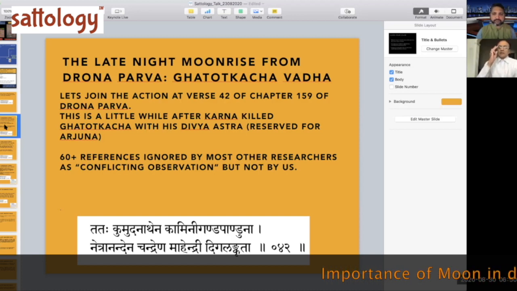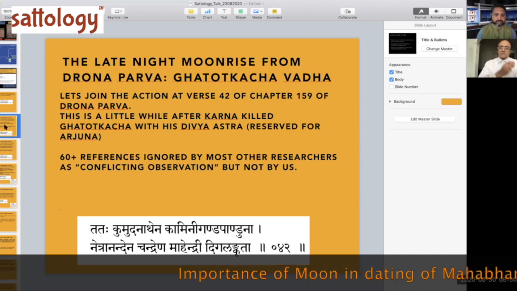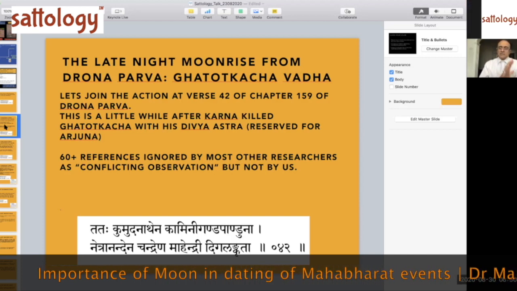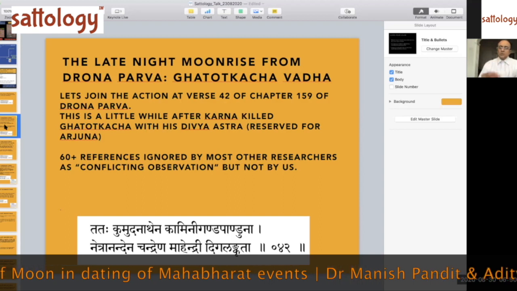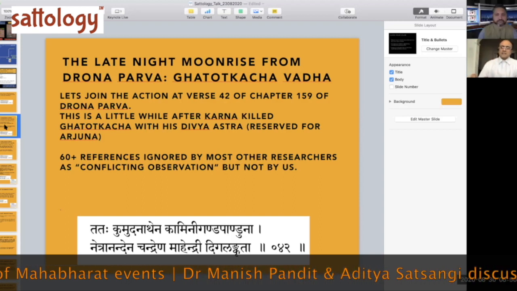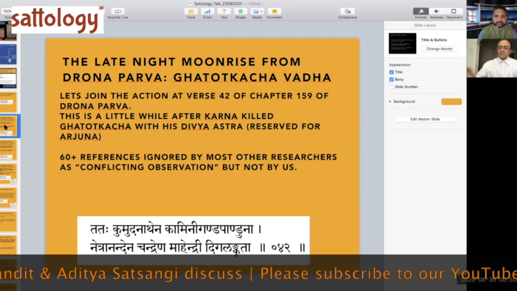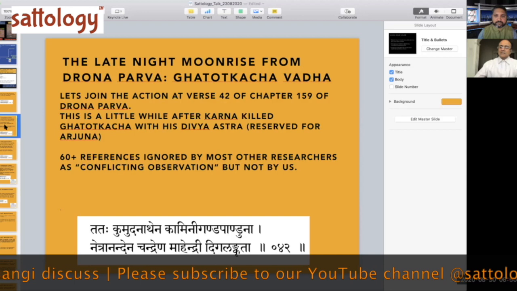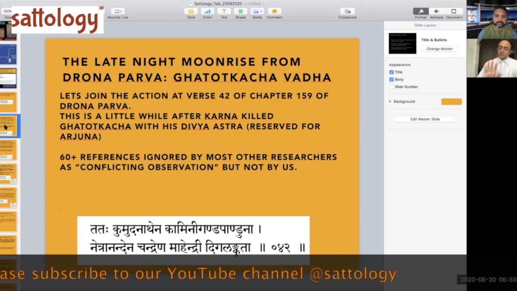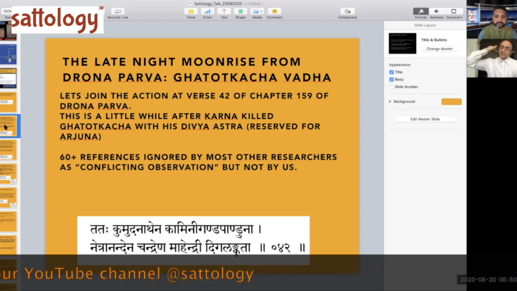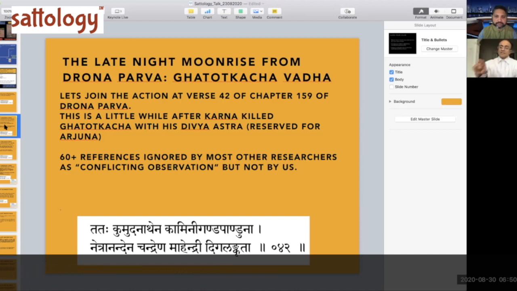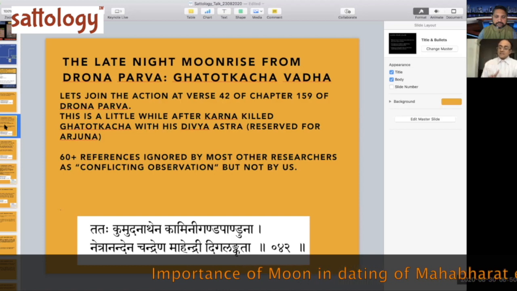So, if we say that the war starts on an Amavasya, mistakenly if we say this, then the moon which is rising in the east at around 5 or 6 in the evening, 5:12 in the evening in fact, if you keep standing there and you watch that moon, it will go over your head, and in 8 or 9 hours when it reappears, that late in the night, what is given in the Mahabharata, then that moon will be appearing in the west.